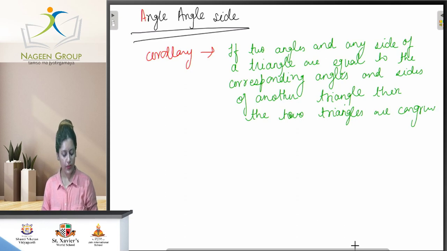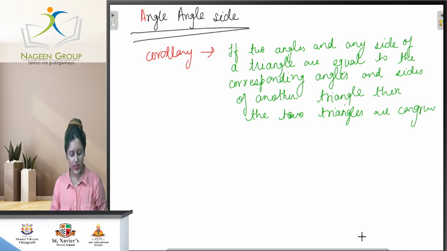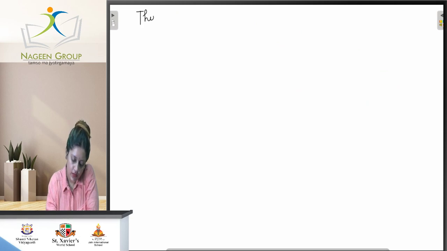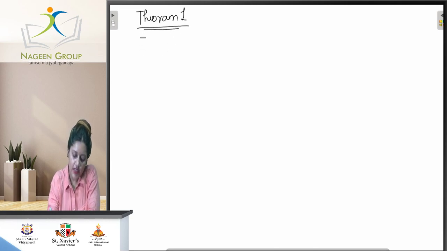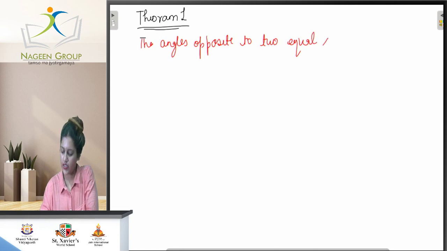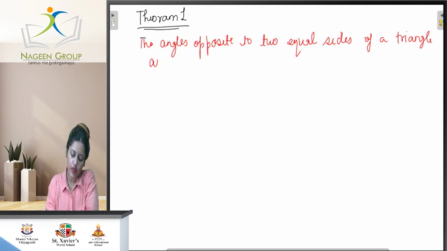Now the last part we are going to study: there are two theorems that we can prove here. Theorem 1 is that the angles opposite to two equal sides of a triangle are equal.